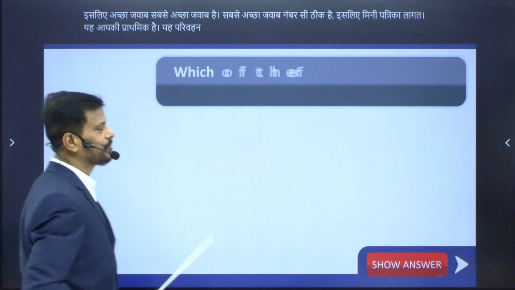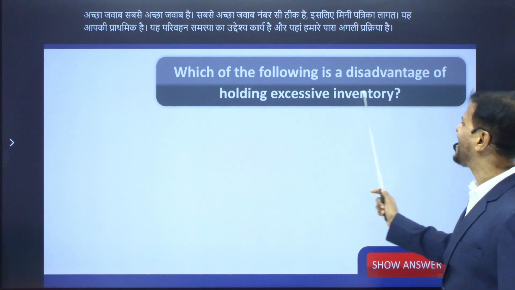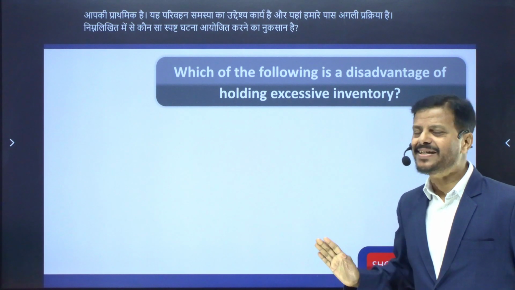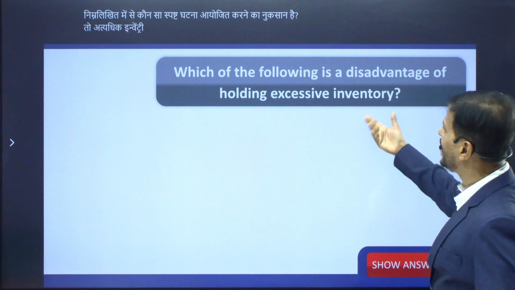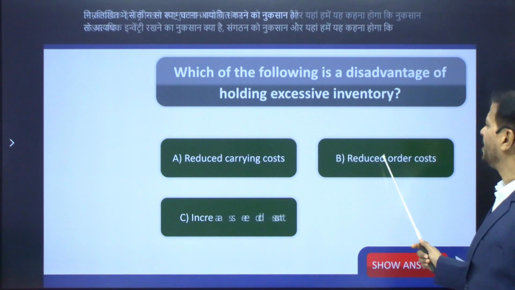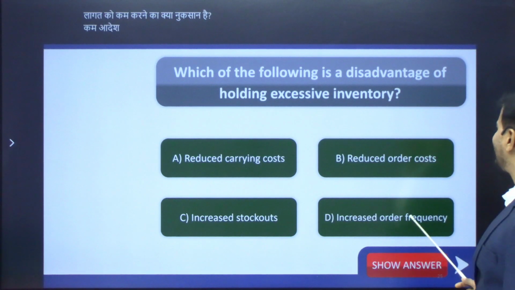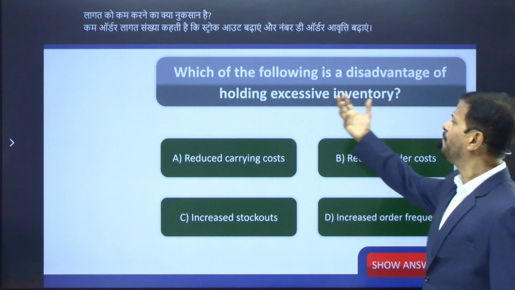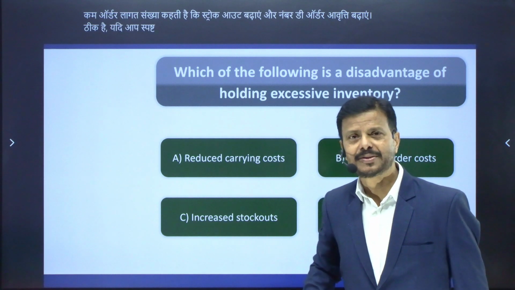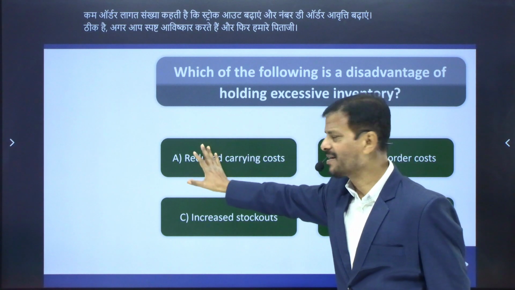Here we have the next MCQ. Which of the following is a disadvantage of holding excessive inventory? Holding excessive inventory is a loss to the organization. Number A, reduced carrying cost. Number B, reduced order cost. Number C, increased stock out. And number D, increased order frequency. If you hold excessive inventory, our carrying cost will not reduce. Instead, our carrying cost will increase significantly, and therefore A is not the answer.